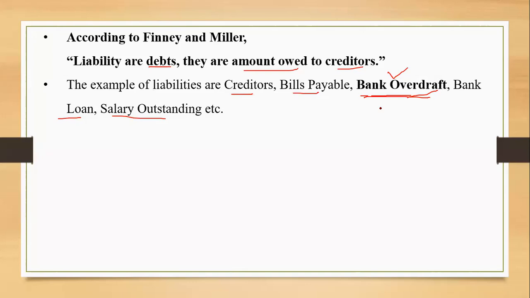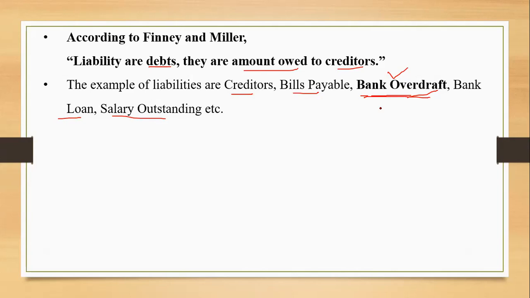Salary outstanding. From the business point of view, you need to think over. Salary outstanding is something like the salary which is yet to be paid to the employees. Every organization has its own set of rules, right? They follow the policies. So maybe it's a policy of the organization or the firm or the business entity to pay the salary on the 7th of next month.